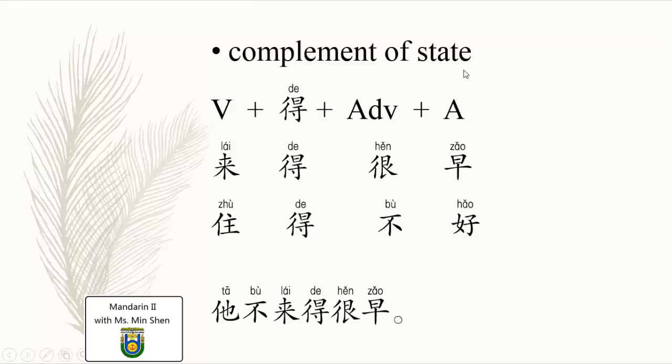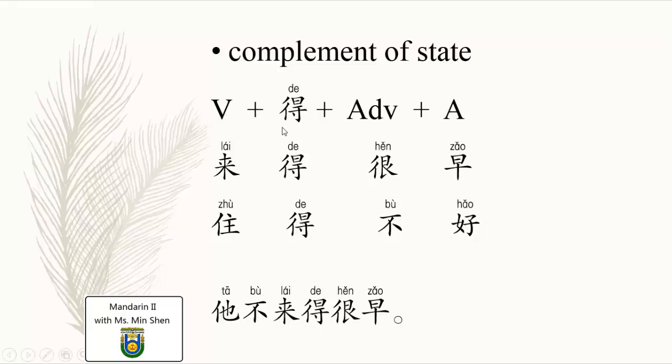From this lesson, you will get to know some structures we can put after the verb. Before everything, to modify the verb, for example time, location, the means and the methods, and being together with somebody, we put all those expressions before the verb.